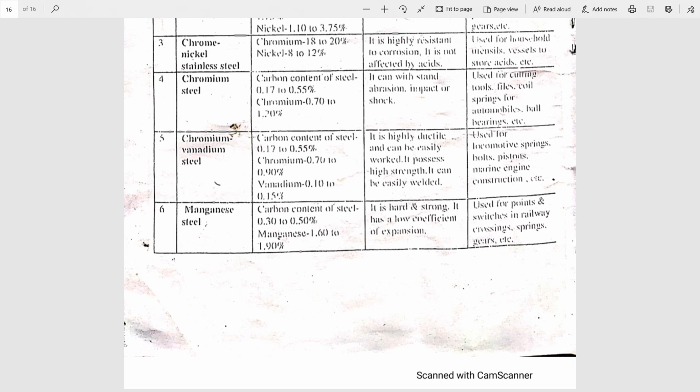So this completes the alloy. So totally today we have gone through ferrous metals, non-ferrous metals and alloys. That is third lesson, metal and alloys, very important one and easy to understand, and for the examination purpose please be prepared for this. Already you are having the notes of this, and if any question arises please ask me, don't hesitate to ask. So with this we'll end. Thank you all.